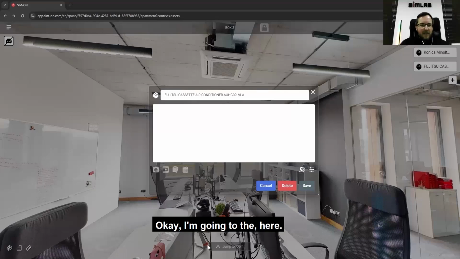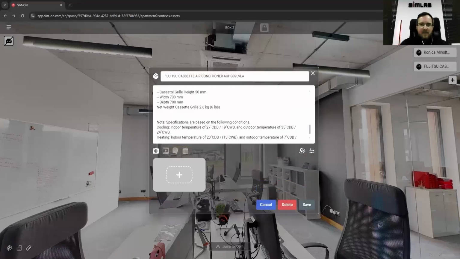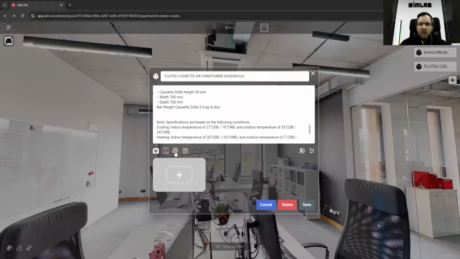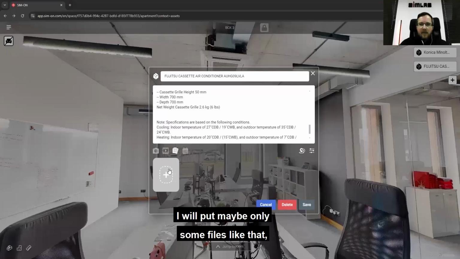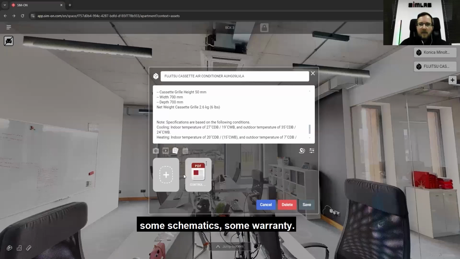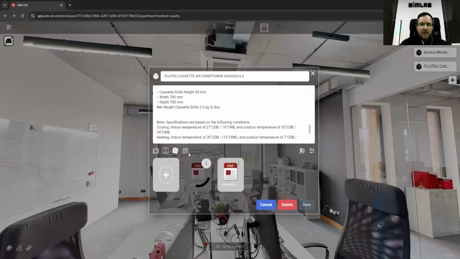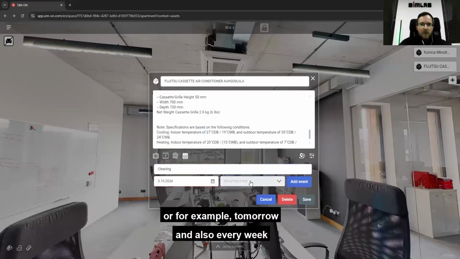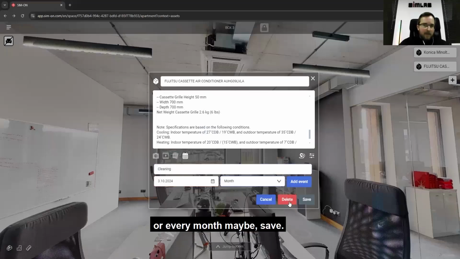Okay, I'm going to the... here. Very similar, like with some photographs, some movies, and some other stuff. I will put maybe only some files like that, some schematics, some warranty. Okay, some information, cleaning, or for example, tomorrow, and also every week or every month, maybe.